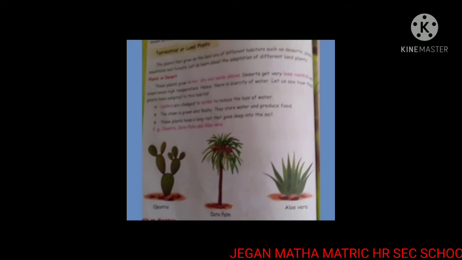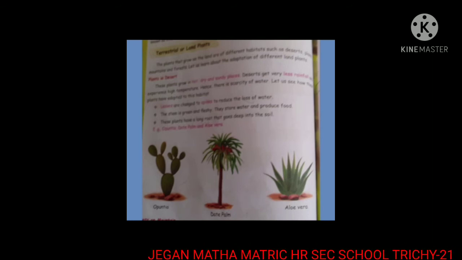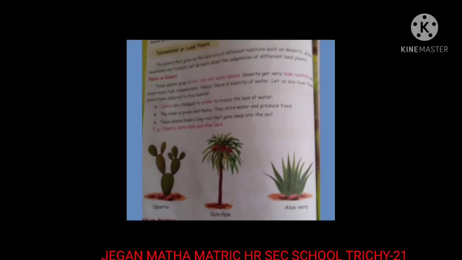Now let us learn more detail about terrestrial or land plants. The plants that grow on the land are of different habitats such as deserts, plains, mountains, and forests. Let us learn about the adaptation of different land plants. First, let us learn about plants in desert and their adaptation.